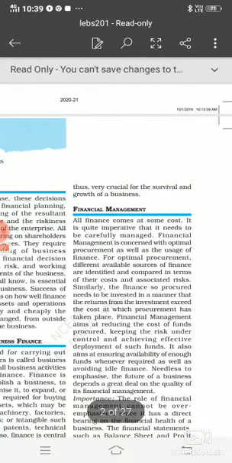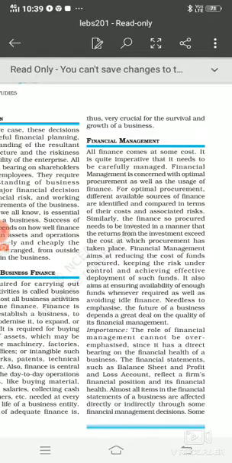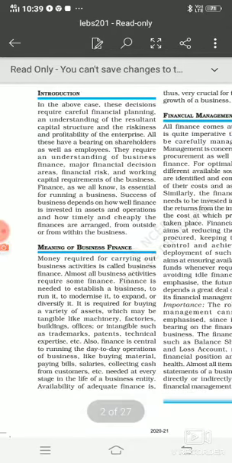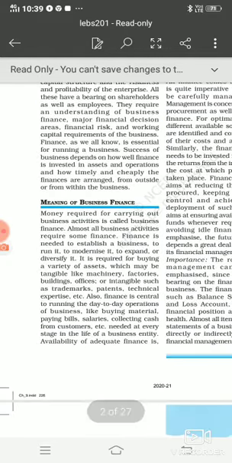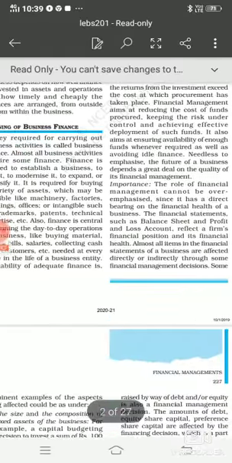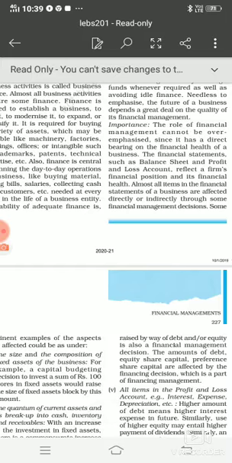Here you can define financial management as basically a process concerned with optimum procurement as well as use of finance, meaning getting finance in an optimum manner and using that finance in an optimum manner is called financial management. Now we have done the meaning of business finance. Business finance basically means all the money which is required to carry out a business activity. Next, we have done the importance or the role of financial management.